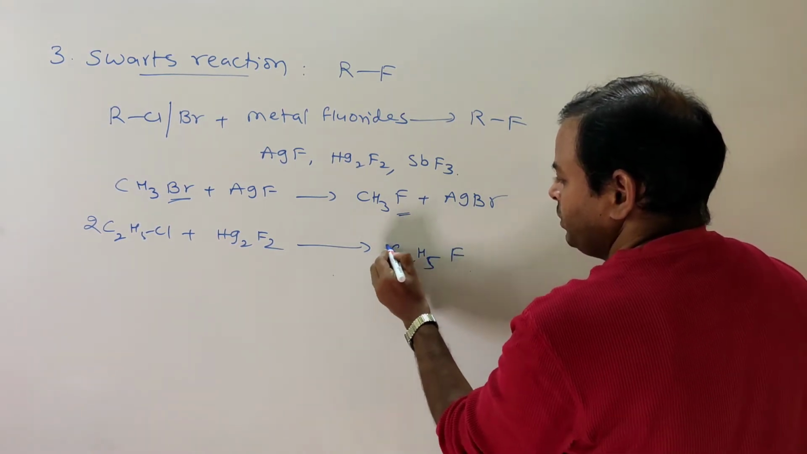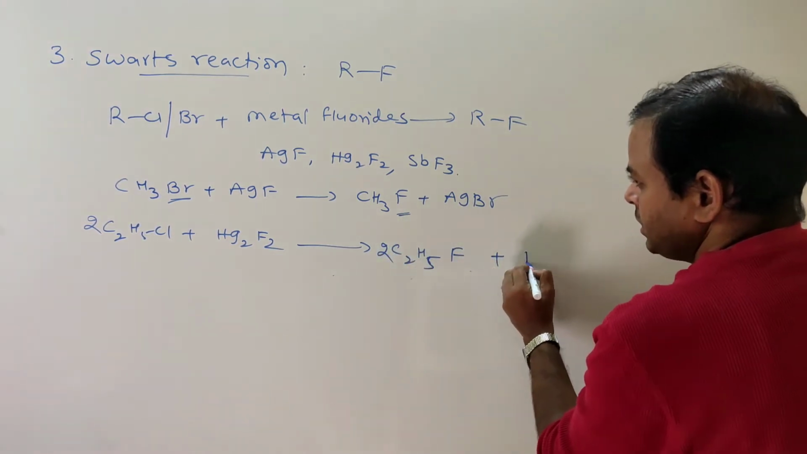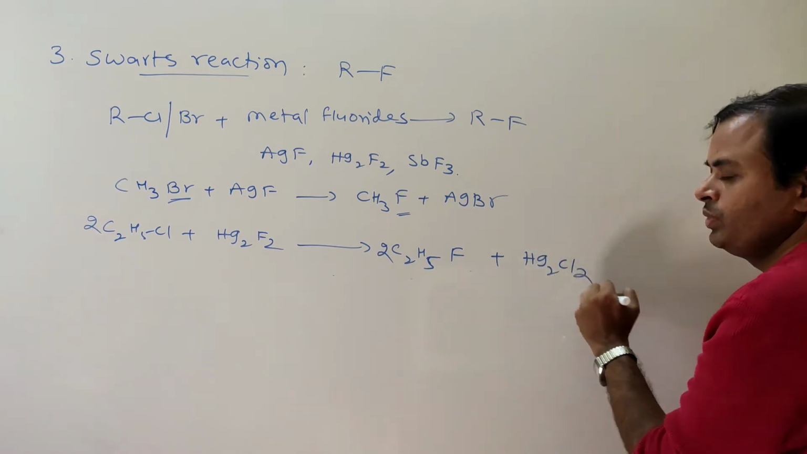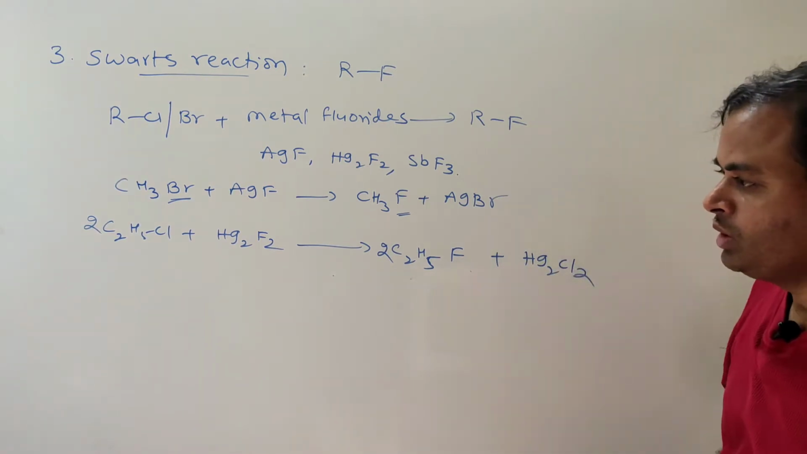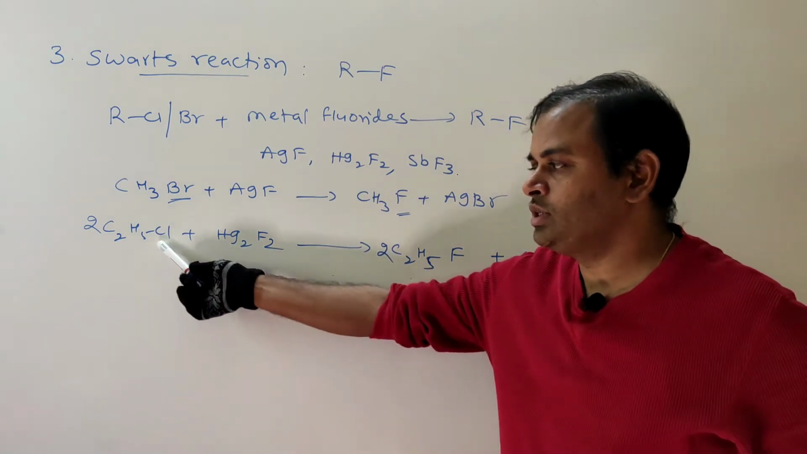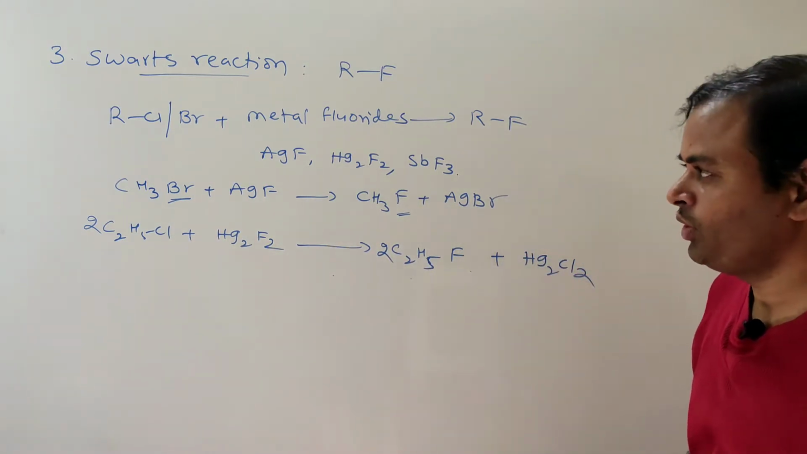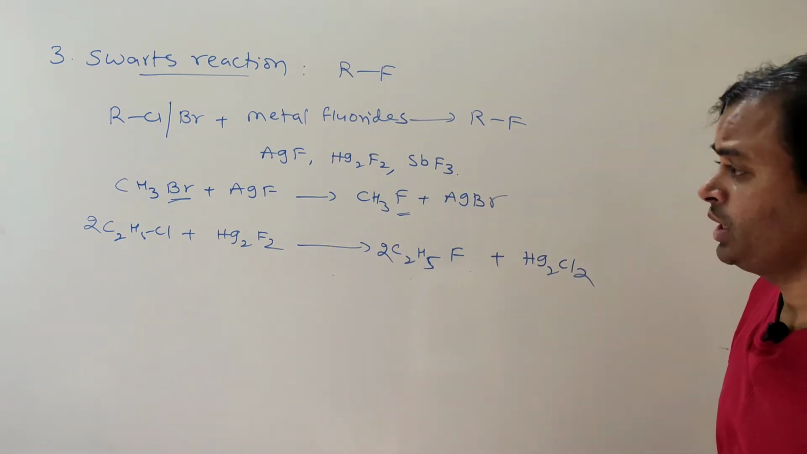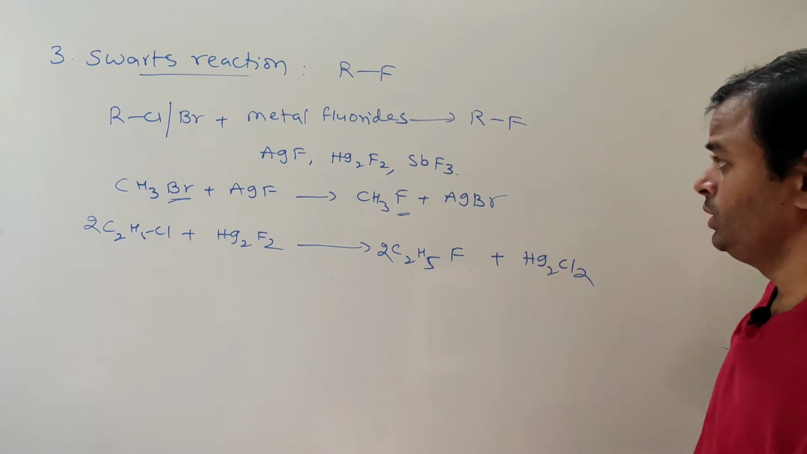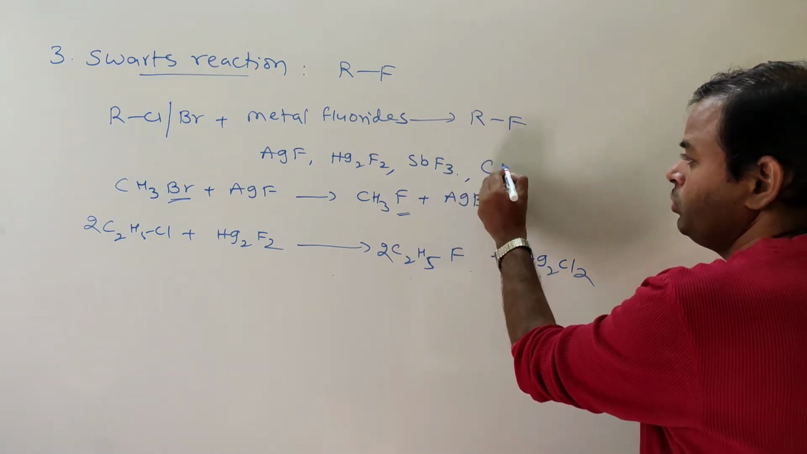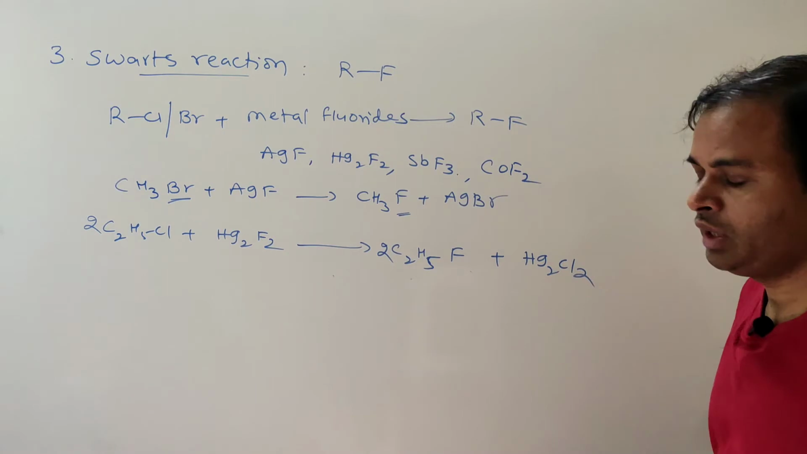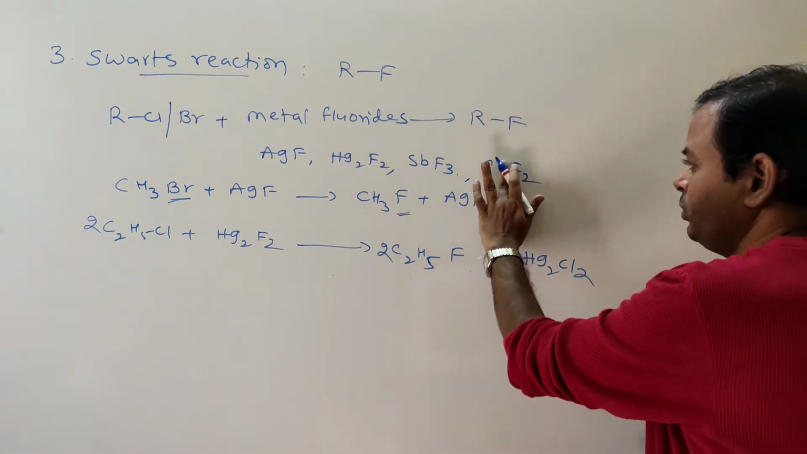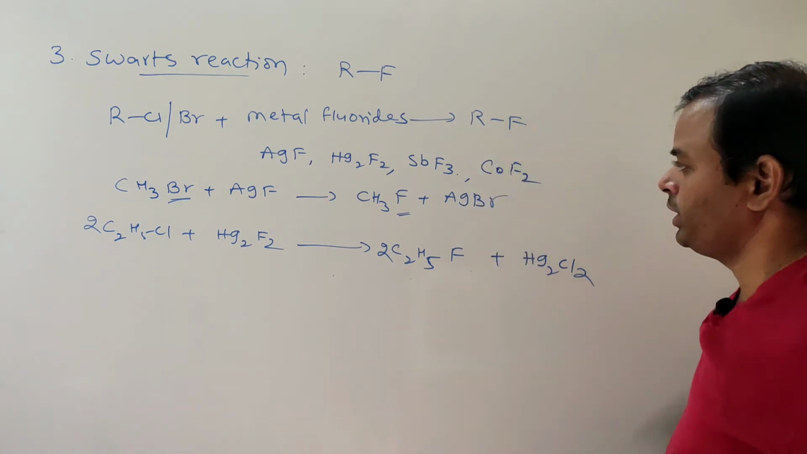C2H5F plus Hg2Cl2, so that is the byproduct. What is the conversion? Ethyl chloride is converted to ethyl fluoride. So this is the Swarts reaction. Here not only this, CoF2, cobalt difluoride, also works.